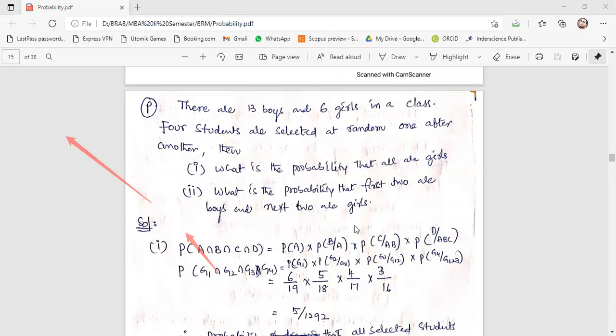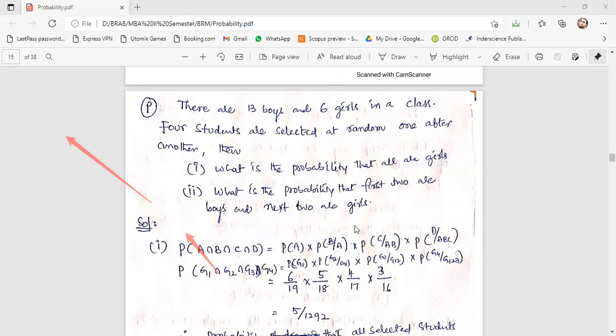It is influencing. When it is influencing, it becomes a dependent event. The number of students will decrease, and the number of girls will also decrease. So it is a dependent event. For a dependent event, the formula is P of A intersection B intersection C intersection D equals P of A into P of B by A, provided that A has happened already, into P of C by AB, provided that A and B have happened already, into P of D by ABC, that means the probability of getting D, provided ABC have already happened.